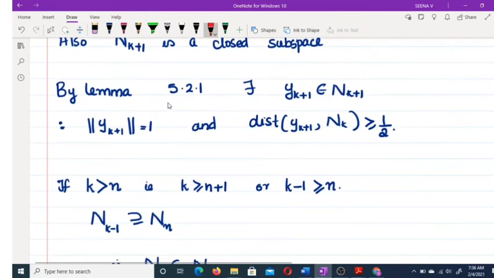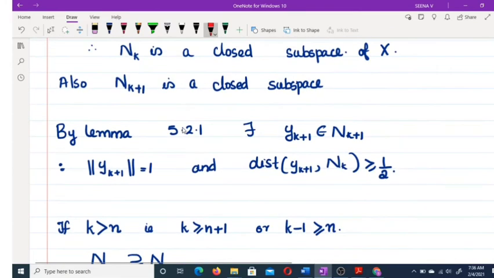So by applying Lemma 5.2.1, if E1 is a closed subspace of E, then there exists a y0 belonging to E such that the norm of y0 equals 1 and the distance between y0 and E1 is greater than or equal to 1/2. That is our Lemma 5.2.1. So there exists a y0.